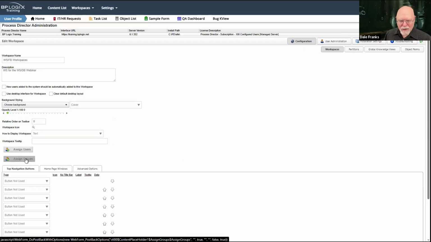Assign users and assign groups. You can assign individual users to a workspace. Don't recommend it. There's the general caveat that we always talk about. If you are going to assign permissions or assign any other sort of access to an object, it's really better to do that at the group level than the user level.